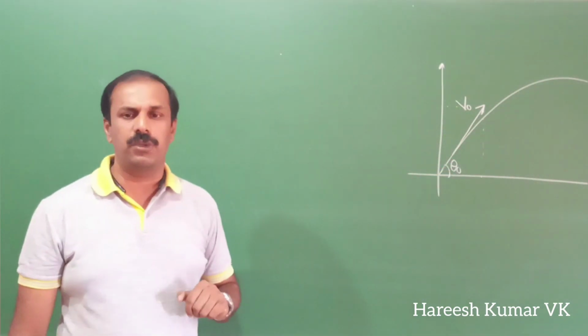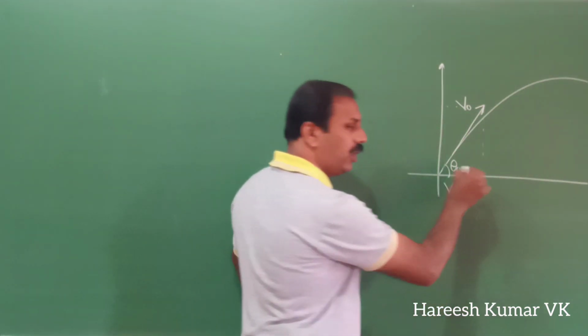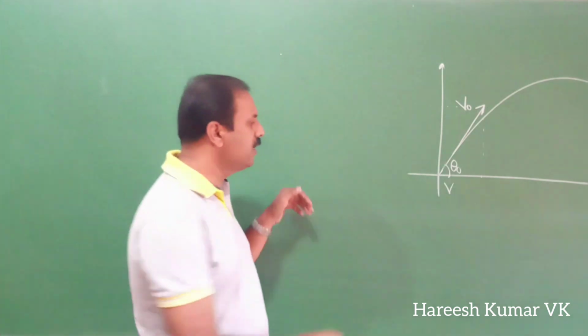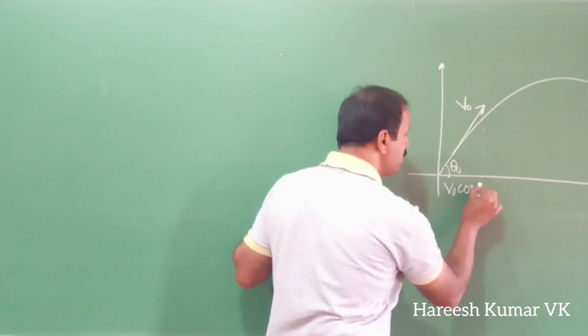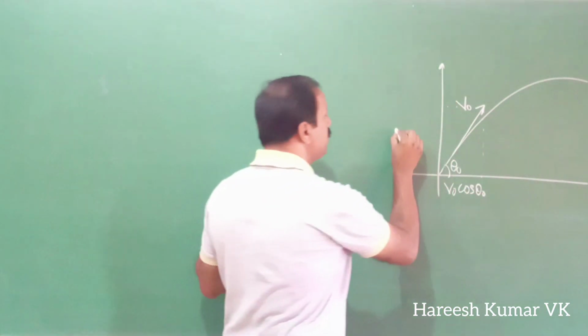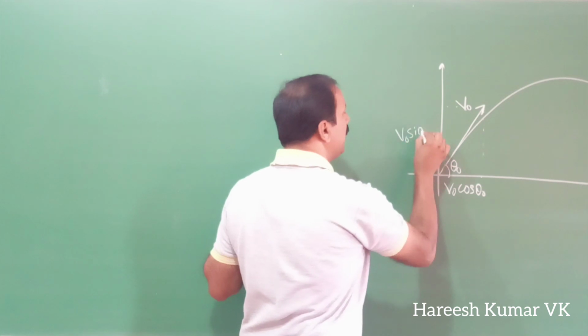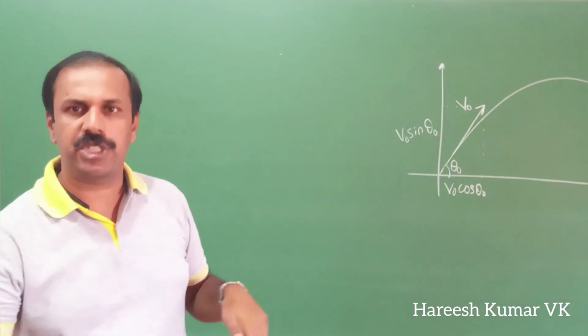That is called theta 0. Now this side we have the velocity along x-axis. That is, if this is v0, this will be v0 cos theta 0. And along y-axis it will be v0 sin theta 0. So we can resolve that one in two directions.